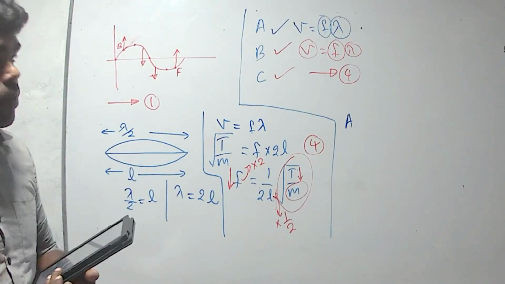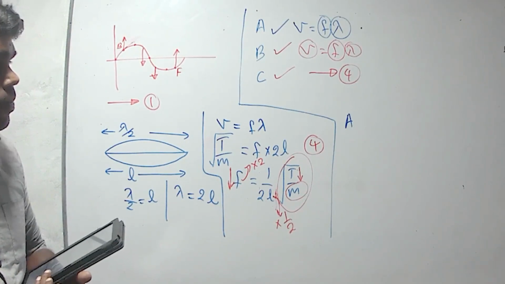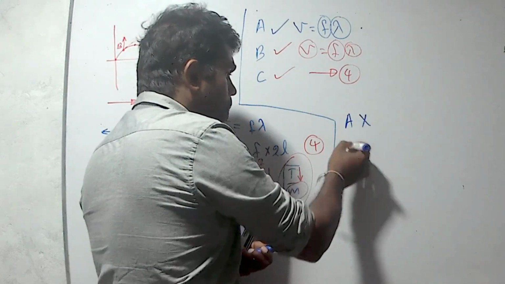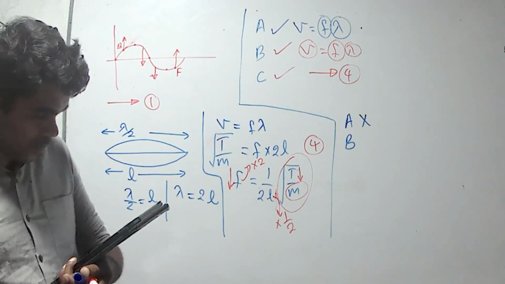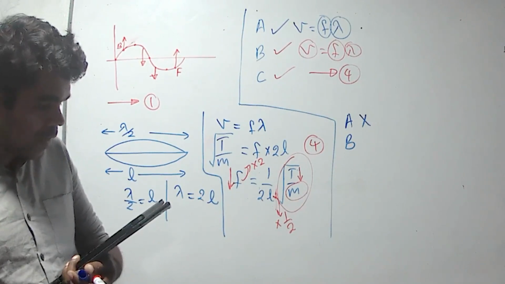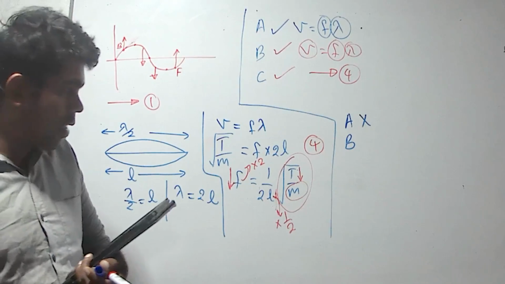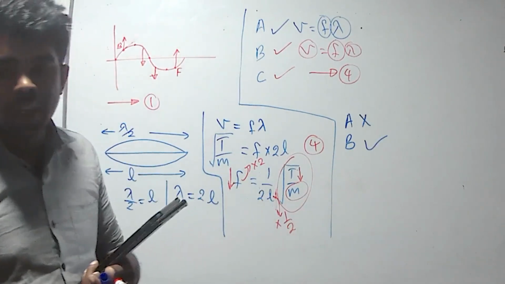We can observe compressions and rarefactions for longitudinal waves. Then it is false. Then statement B, they are associated with troughs and crests. Yes, it is correct, because it is a transverse wave.